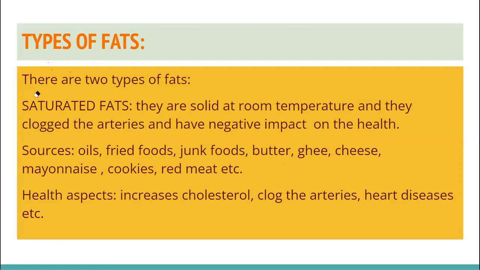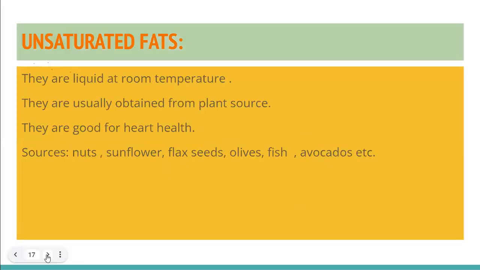So oils are not always animal sources, but egg is an animal source. Butter, ghee, cheese, we are getting them from milk. So they all contain saturated fats. So the problem will be the cholesterol level will increase, arteries will block, heart diseases, blood pressure, etc., and can lead to severe health issues. What are unsaturated fats? The good ones.